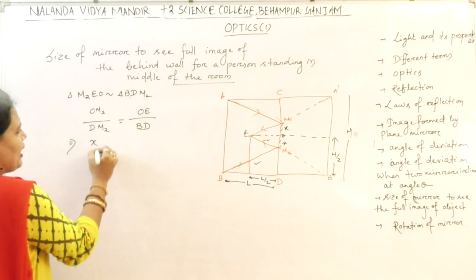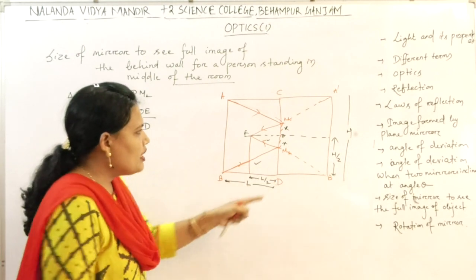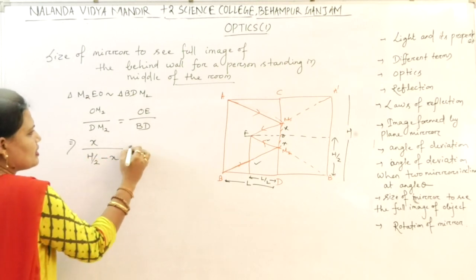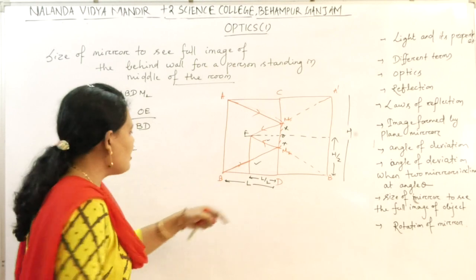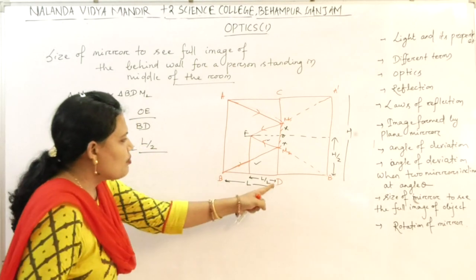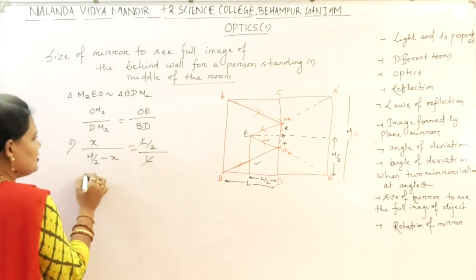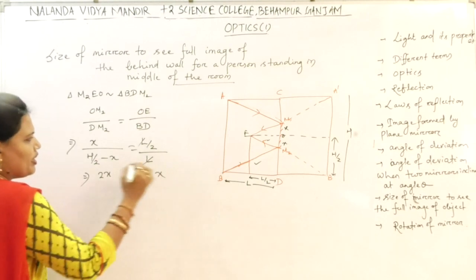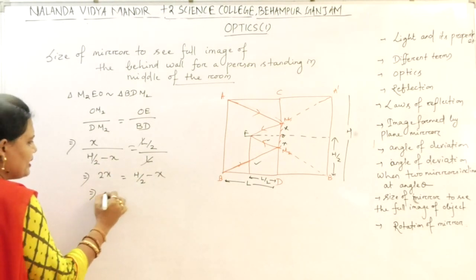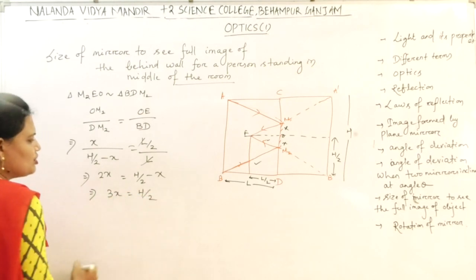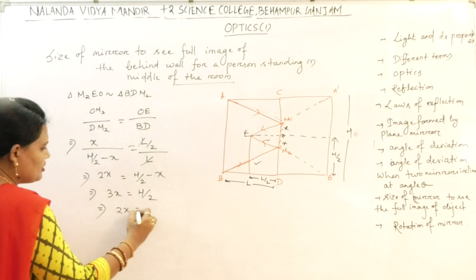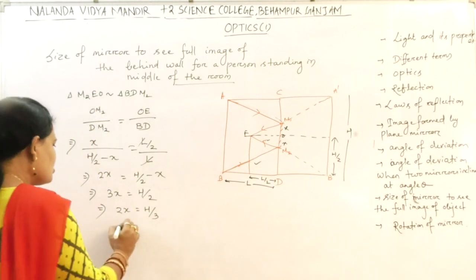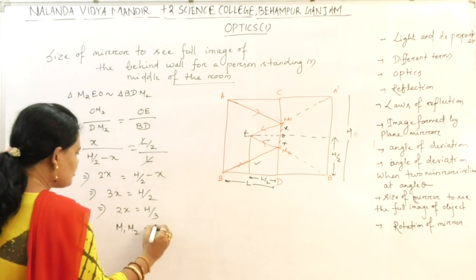What is OM2? X. What is DM2? DM2 is H by 2 minus X. What is OE? OE is L by 2, divided by BD, which is L. That implies 2X equals H by 2 minus X. That implies 3X equals H by 2, or 2X equals H by 3. What is 2X? That is the size of the mirror. So M1M2 equals H by 3.